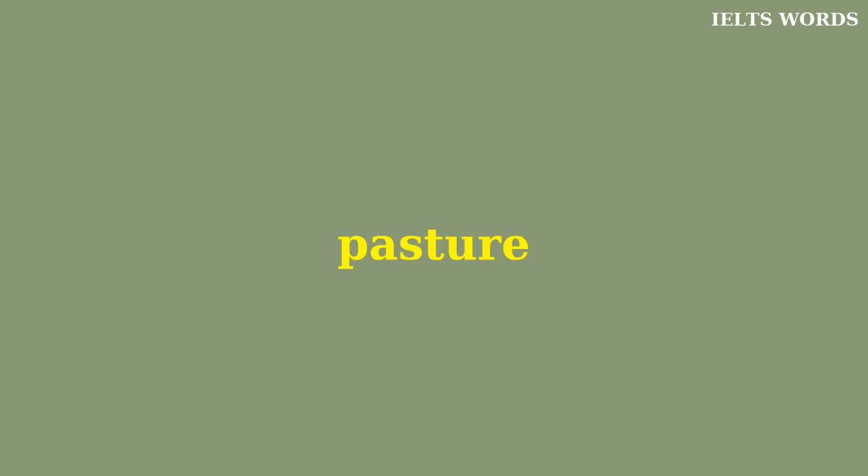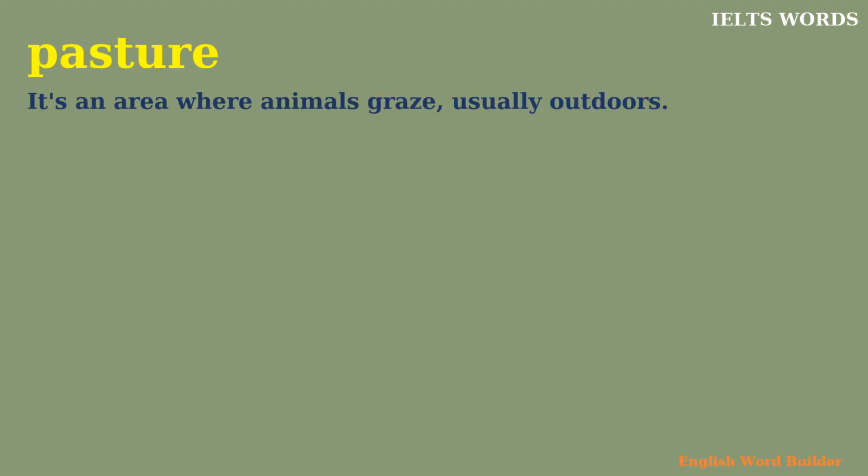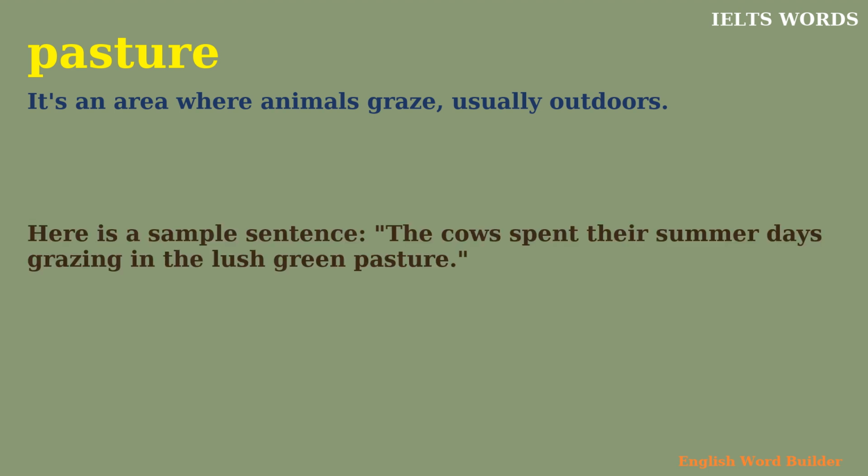Pasture. It's an area where animals graze, usually outdoors. Here is a sample sentence. The cows spent their summer days grazing in the lush green pasture.